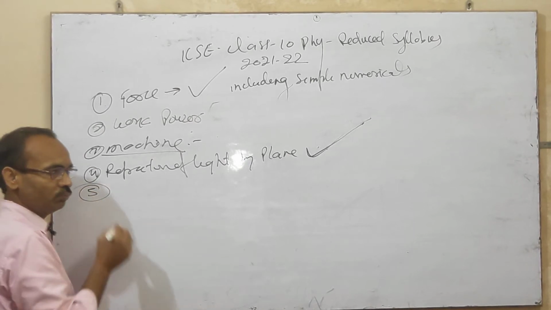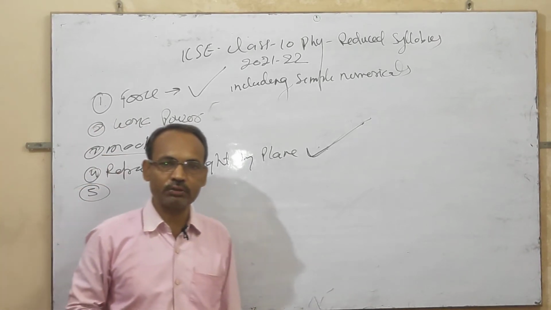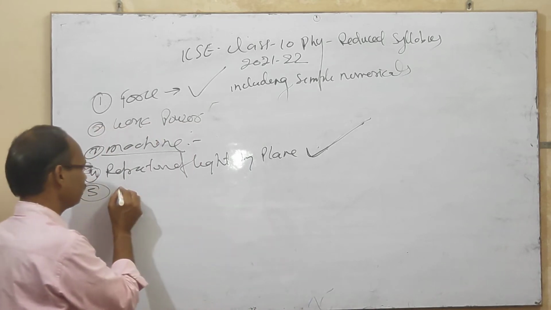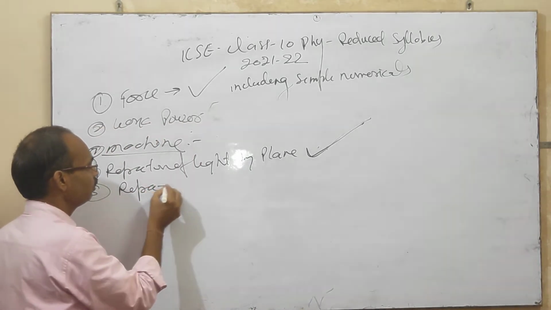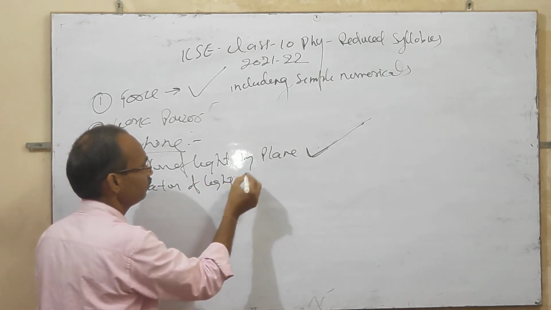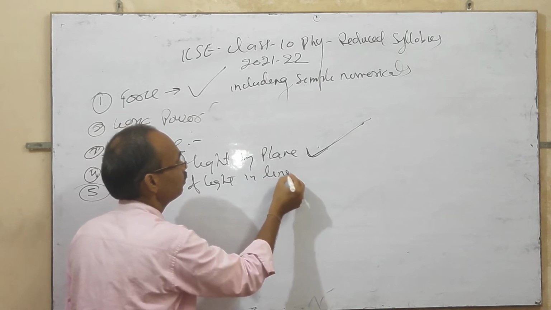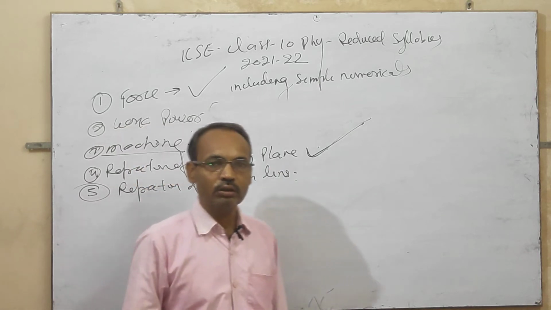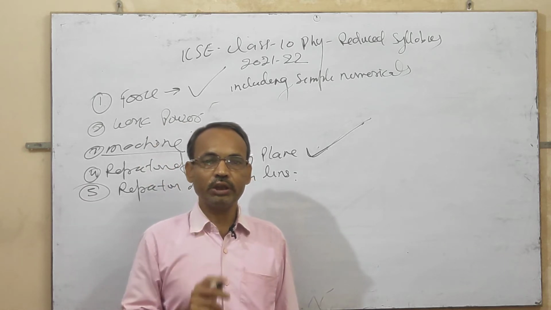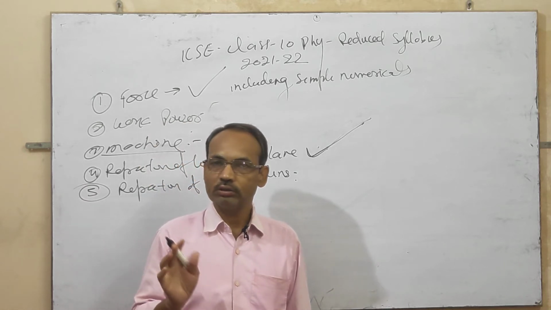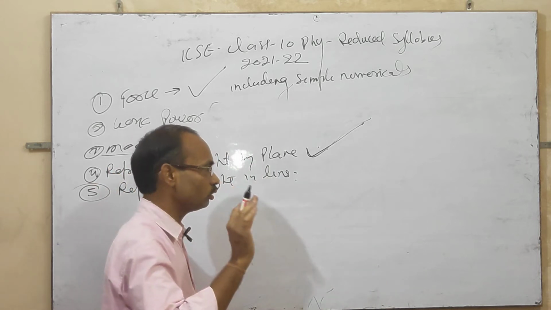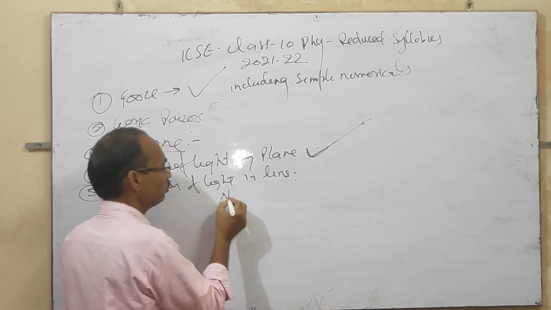And the fifth chapter is refraction of light in lens. This chapter is important, but the derivation of lens formula is excluded, not included in the syllabus.